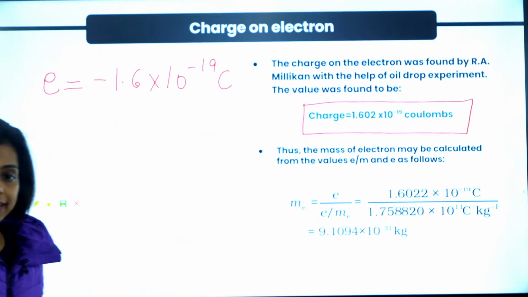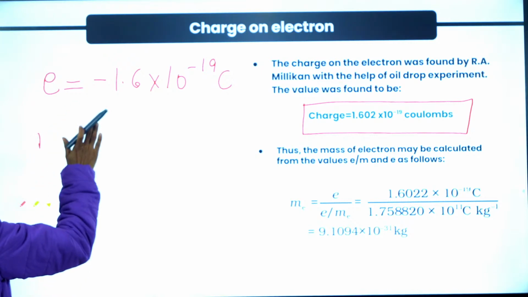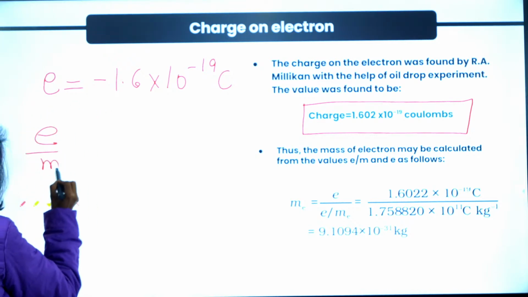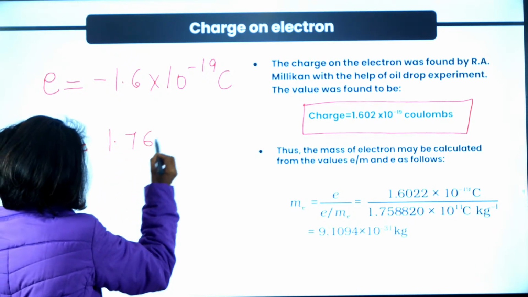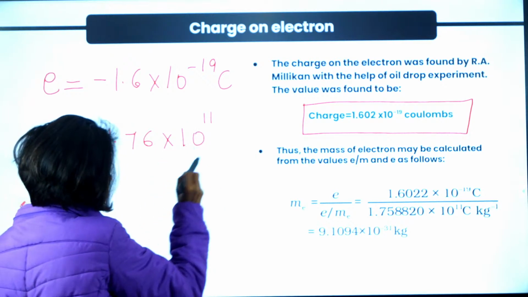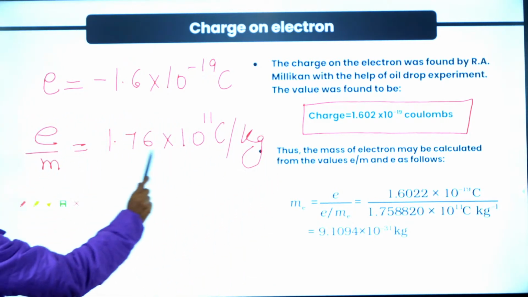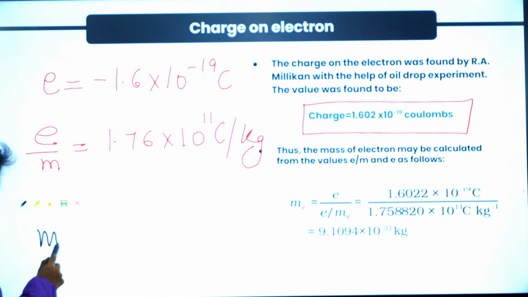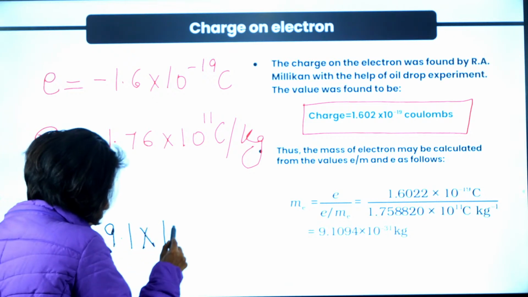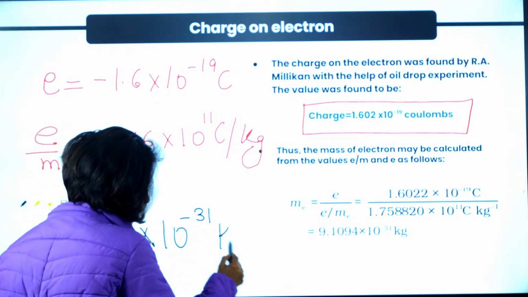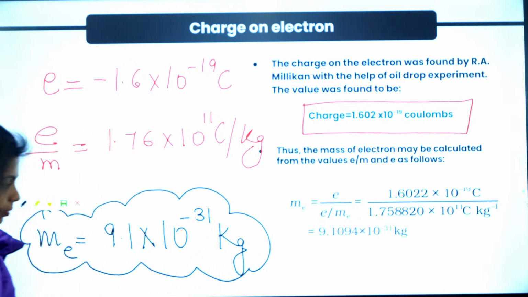The charge by mass ratio of electron was calculated by J.J. Thomson as 1.76 into 10 to the power 11 coulomb per kg. So you know e, you know this ratio, so you can easily calculate the mass of electron. The mass of electron that you all should know is 9.1 into 10 to the power minus 31 kg.